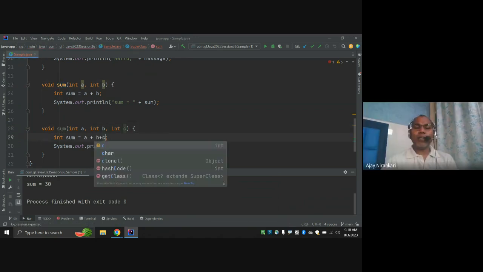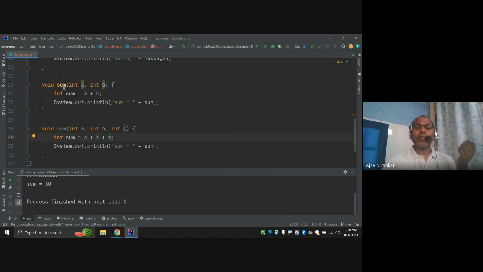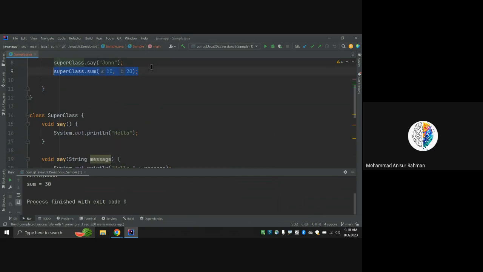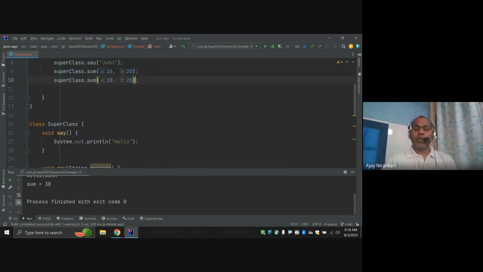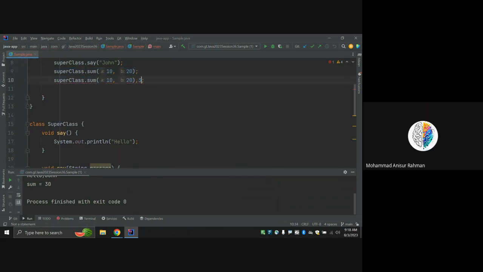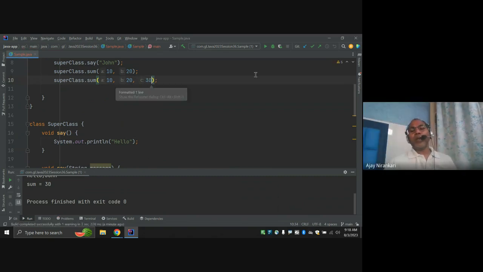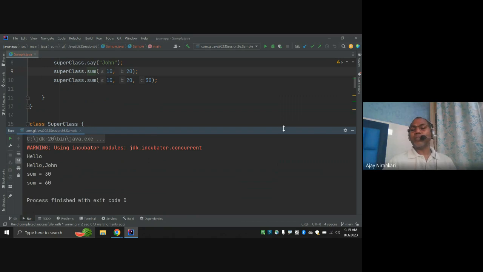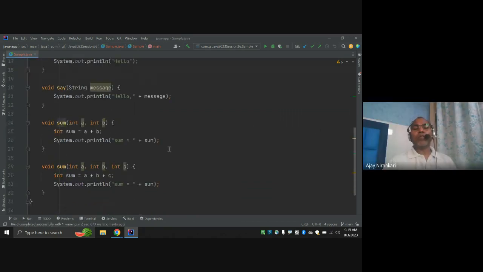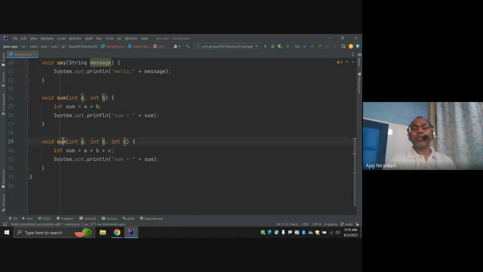We can use the same method name, sum, but with a different number of arguments. So our class can take the sum of two, three, or one digit. What we are doing is writing methods with the same name but different input arguments.